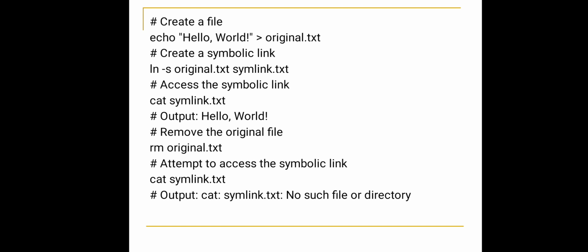Here is a program which helps us know how to create a file and how to create a symbolic link. Here we have created a file, then we have created a symbolic link using the -s option. Then we tried to access the symbolic link. The output will be hello world, same as the file we created. Then we removed the original file using rm original.txt. Then we attempted to access the symbolic link, and the output is no such file or directory. So once the original file is removed, we cannot access the symbolic link file.